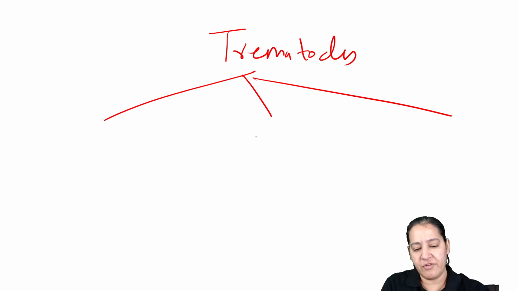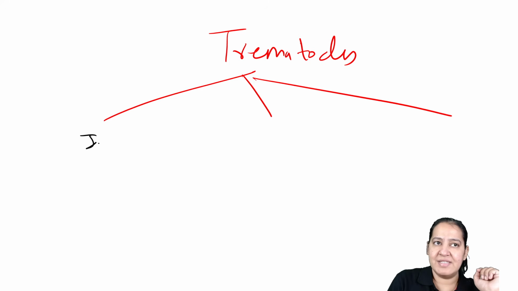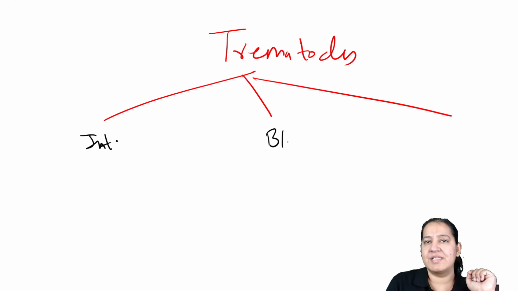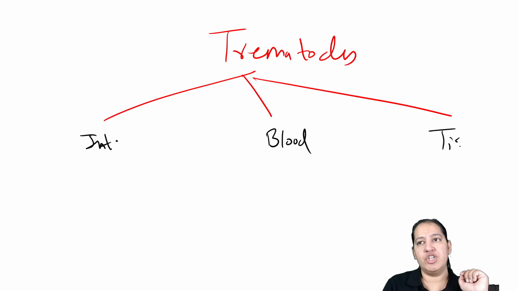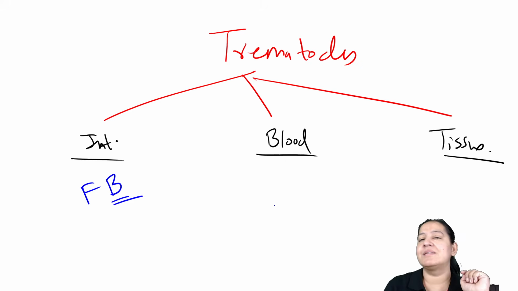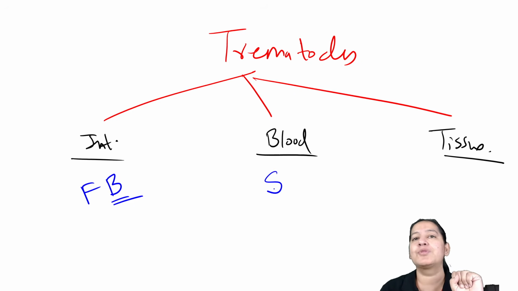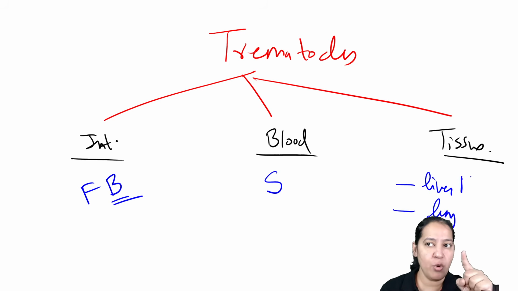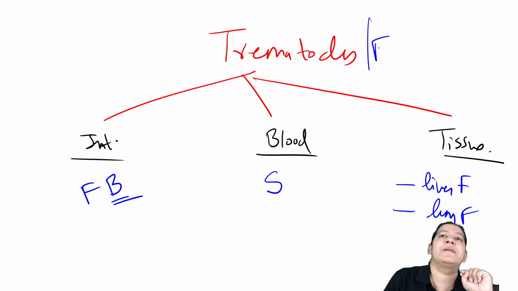The one which resides in intestine, the one which resides in blood, the one which resides in tissue. In intestine, we have only one name, Fasciolopsis buski. It is the largest trematode, by the way. In blood, only one name is there, Schistosoma. In tissue, there are two names, one in liver and one in lung. So one is the liver fluke, one is the lung fluke, because trematodes are basically flukes.